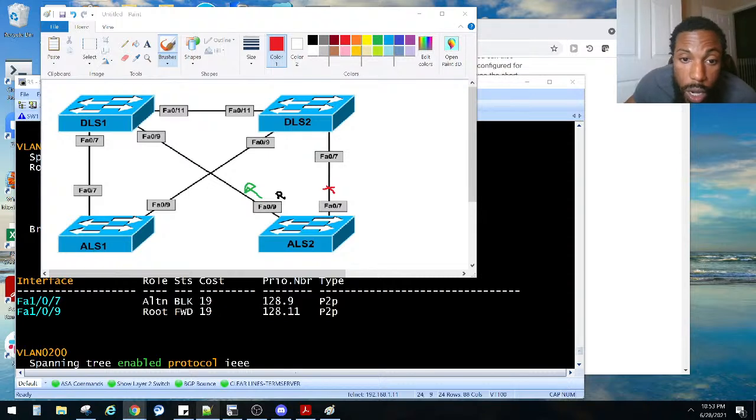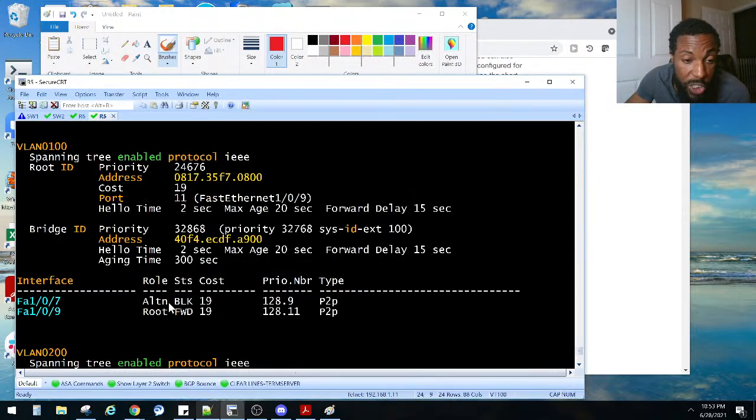So, let's see. That guy is forwarding. What are our primary links, though? That's the question. He said a question mark it. Backup ports on access layer switches should transition to forwarding in 1 to 5 seconds. In the following affair, we need to find out who the backup ports are. The backup ports are pretty much the alternate ports, right?